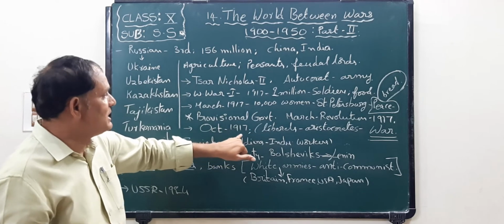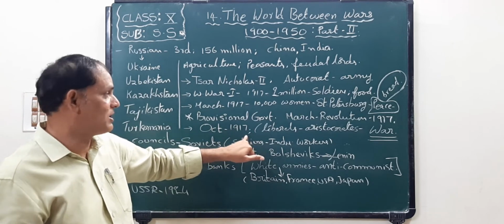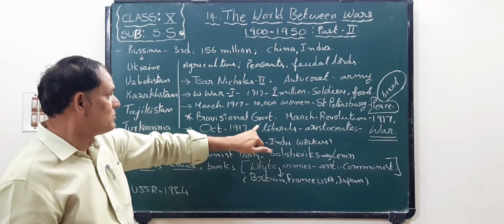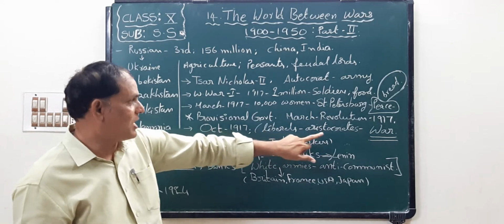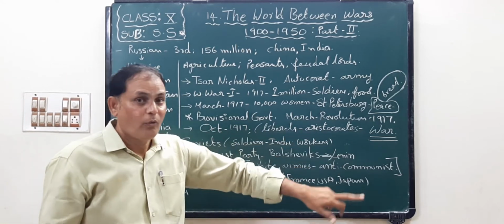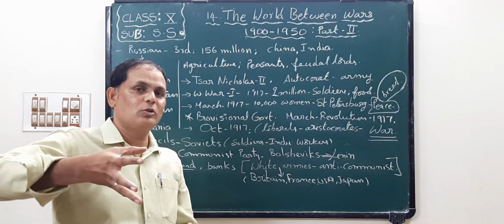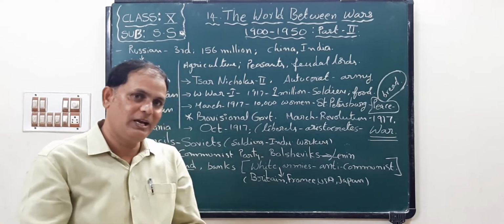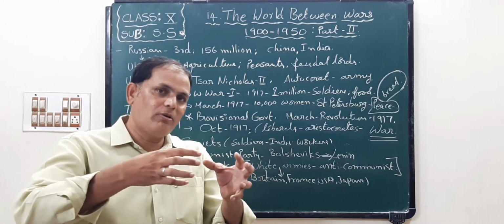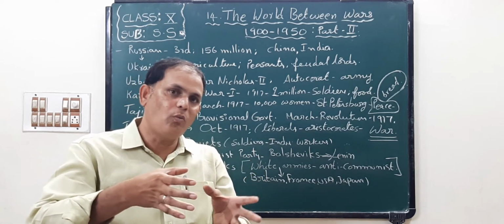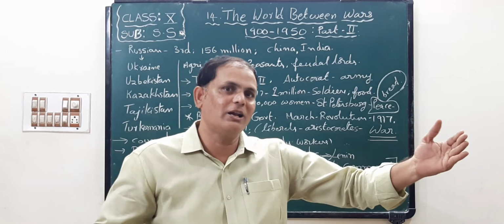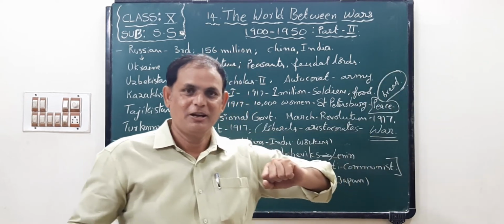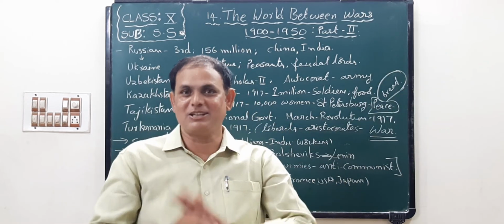Again, in October 1917 another revolution occurred, children. Why did the Russian October Revolution occur again? When they formed the provisional government, the government officials also wanted to continue the war in the First World War because of the honor of their fatherland.